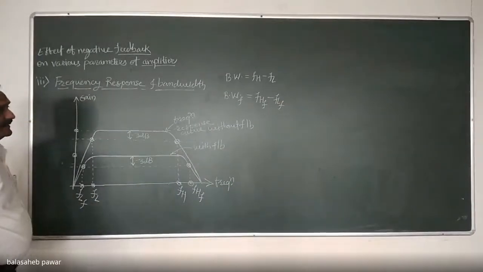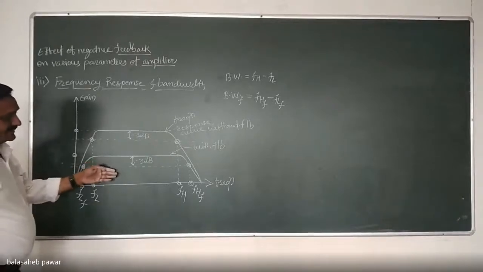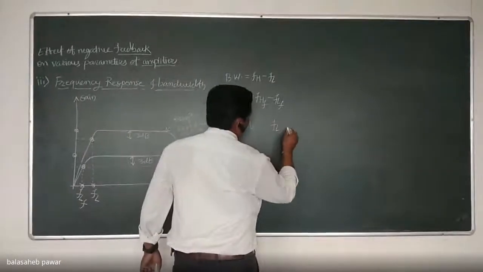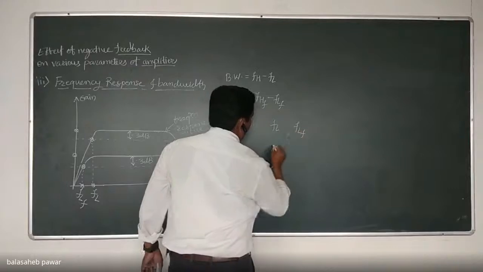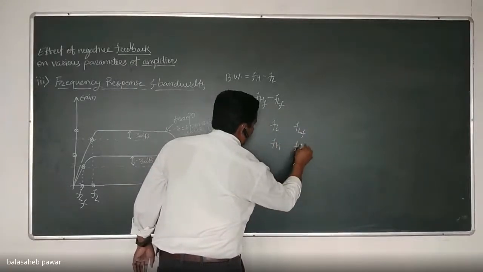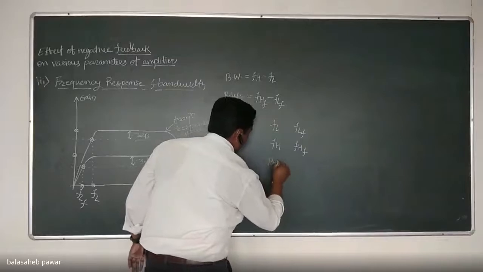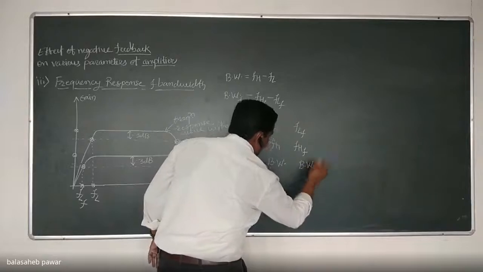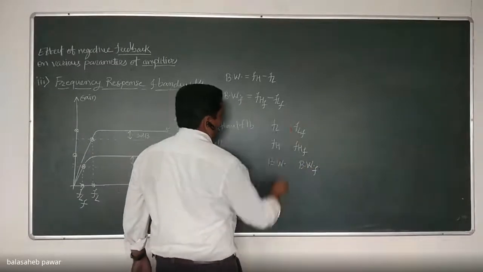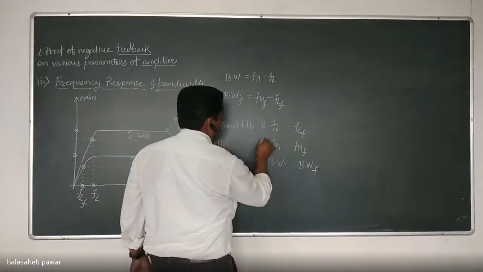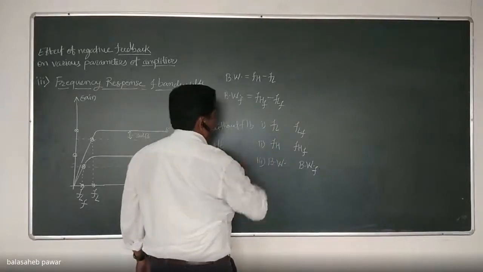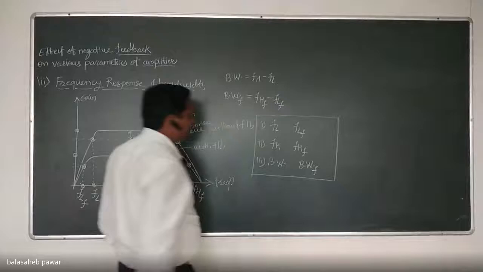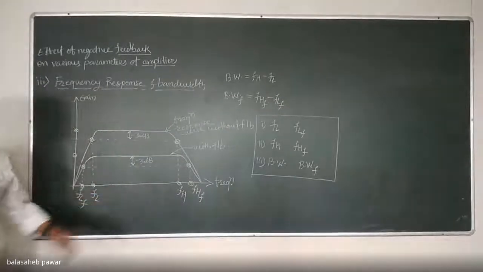Looking at this response, you have to compare FL and FLF, FH and FHF, and at the end, bandwidth without feedback and bandwidth with feedback, one by one.